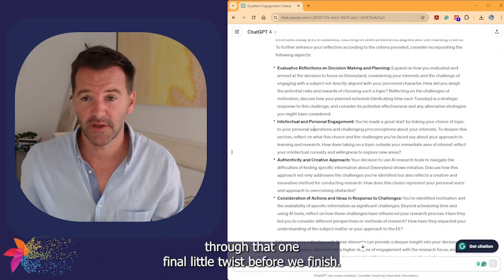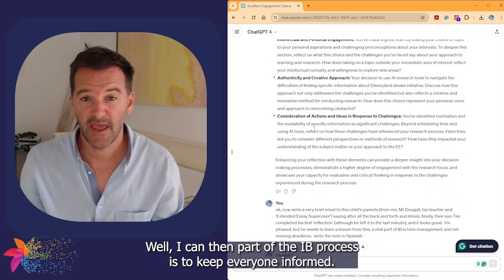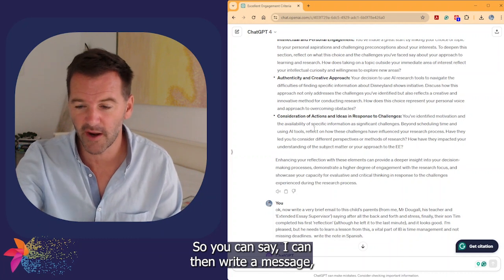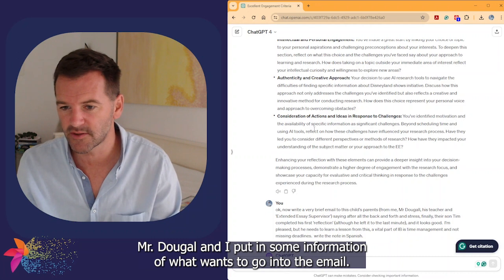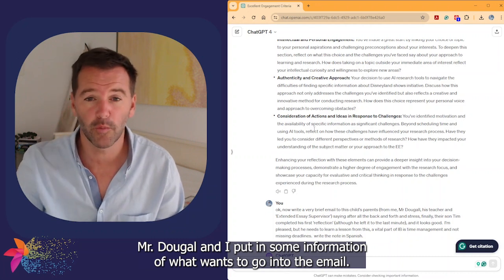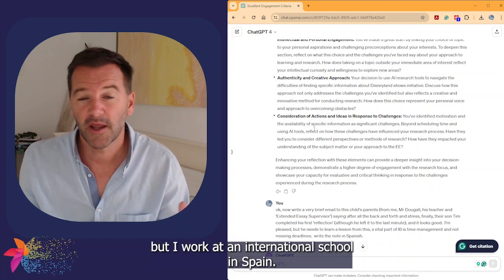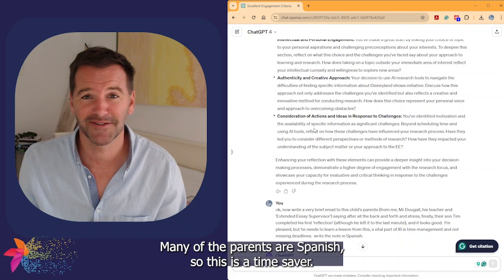One final little twist before we finish. Part of the IB process is to keep everyone informed. So you can see, I can then write a message. Okay, now write a very brief email to the child's parents from me, Mr. Dougal. And I put in some information of what wants to go into the email. I could do that through speaking through the mobile phone. But I work at an international school in Spain. Many of the parents are in Spanish. So this is a time saver.